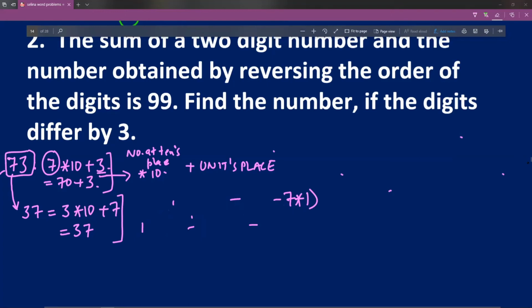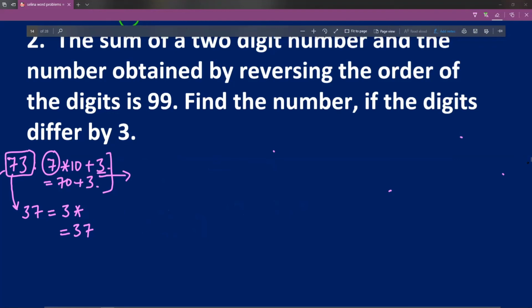So these word problems, whenever you do a set of word problems, you will always find problems like these, that there is a 2-digit number. So the easiest way to do these problems is to assume that the number at units place would be multiplied by 1, the number at tens place would be multiplied by 10, and the number at 100 place would be multiplied by 100. I hope this detailed explanation was good enough for you. Now let us start the question.